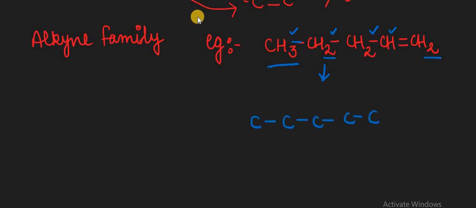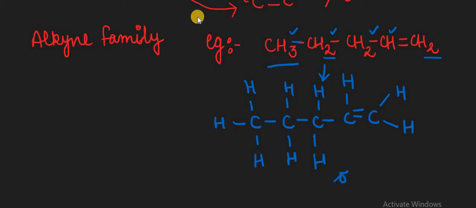We have 5 carbon atoms, 2 bonds are present there. So we have one hydrogen over there, one over there. Here also we have one hydrogen. Here we have two hydrogen atoms present, and here we have the three hydrogen atoms present. So that's known as the open structure.